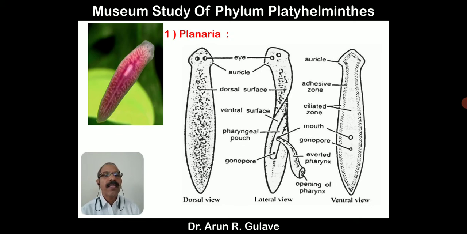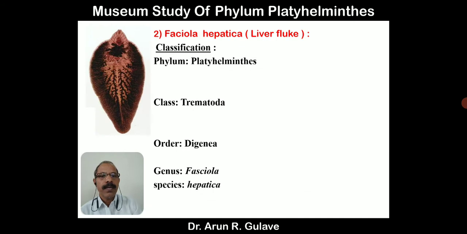Body is leaf-like. In the head, there is a presence of 2 eyes. Lateral projection of the head is called an auricle. There is a presence of gonopore on the posterior side, and we can see the ventral, dorsal, and lateral view of the Planaria. So this is about Planaria, the first museum specimen of phylum Platyhelminthes.